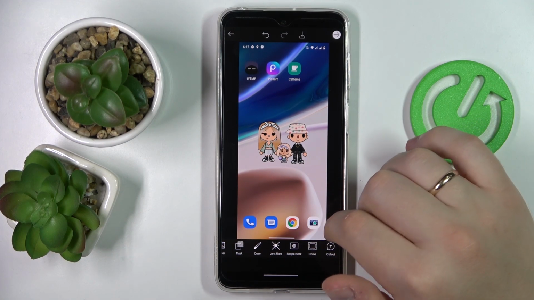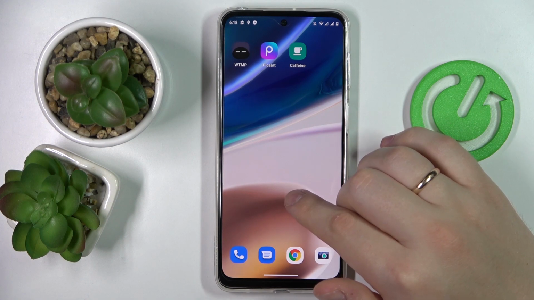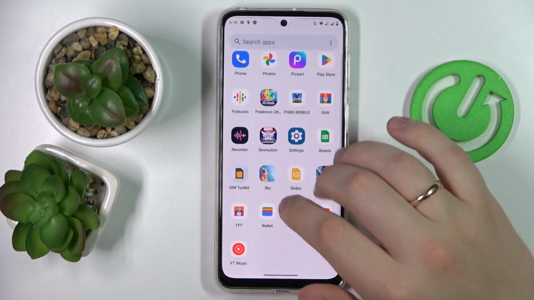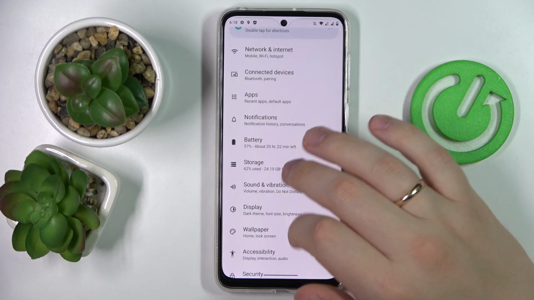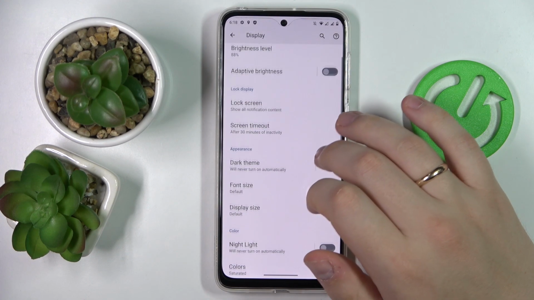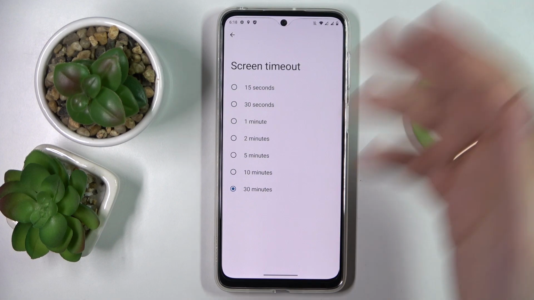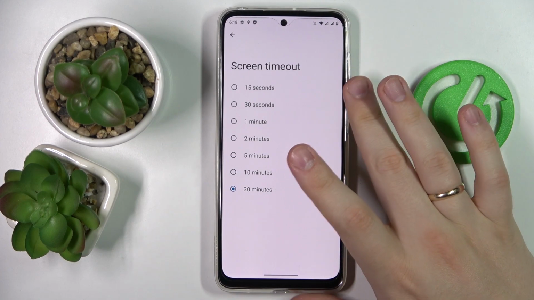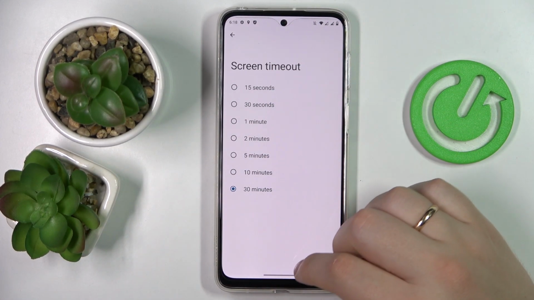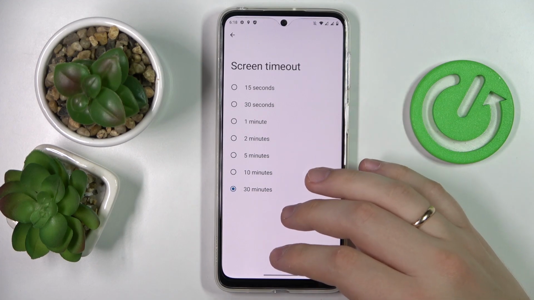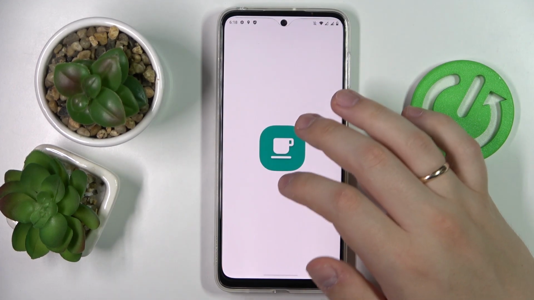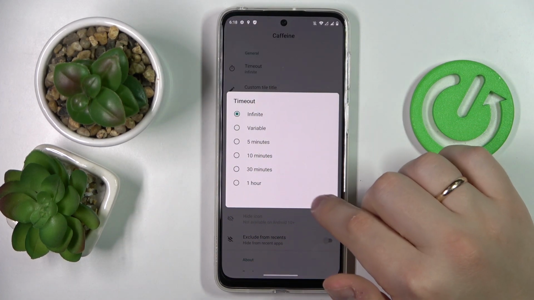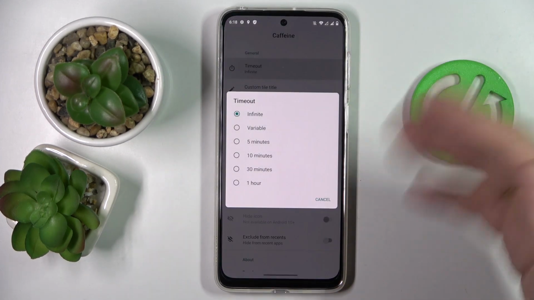So the next app, the third and final for this video, is called Caffeine. Basically it solves the issue of you not being able to set up screen timeout values over 30 minutes, because once we expand the default values that we can go for in the screen timeout, we can clearly see that the highest we can go by the default means of the system is 30 minutes. So in Caffeine you can set values like an hour or even infinite, which means never, actually infinite equals never.